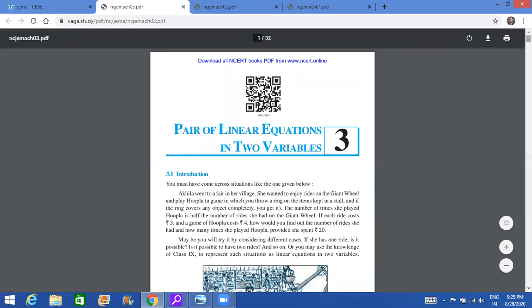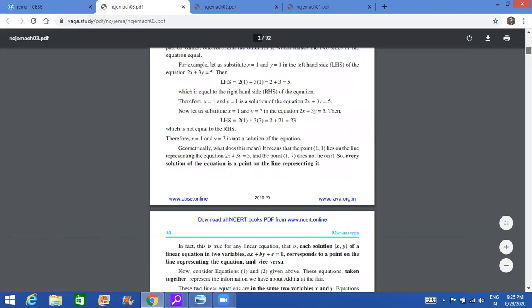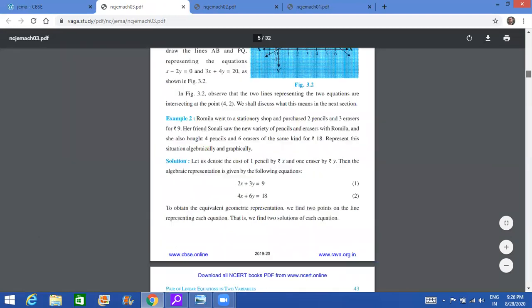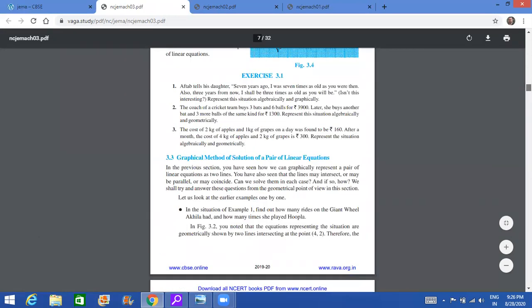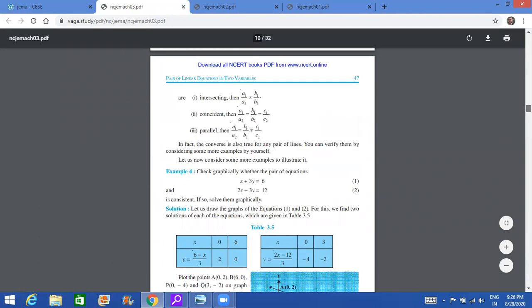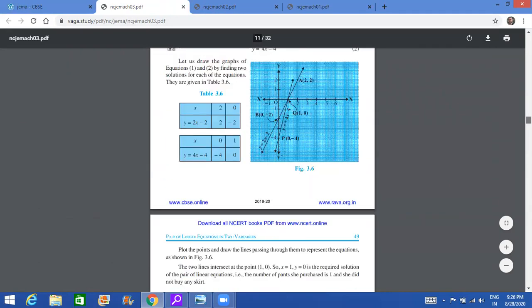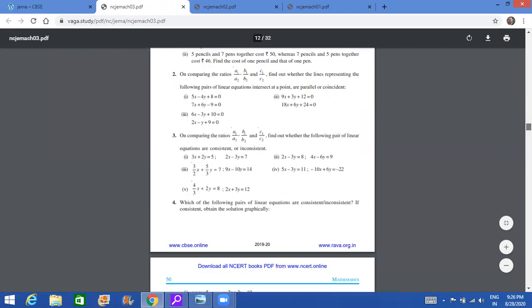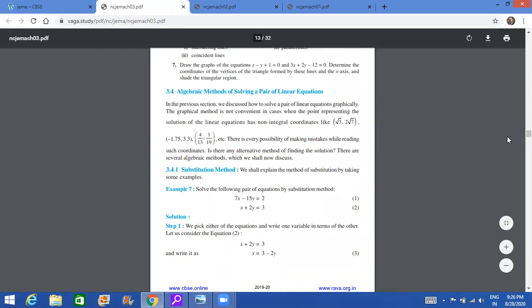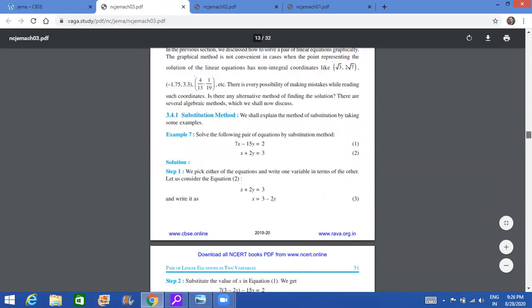Now in linear equations in two variables, most of the things are there except for one method, which is called the cross multiplication method. Rest all the methods are there. So 3.1, the graphical method is there, and the types of graph, coincident lines, intersecting lines, all these are there. The word problems are there. So don't get confused that word problems are not coming. Word problems are very much there in linear equations.